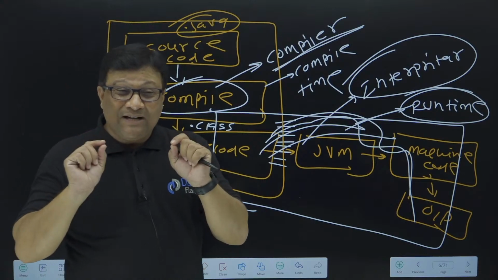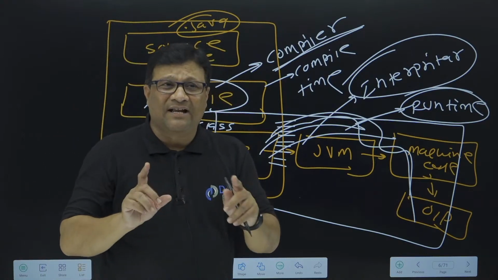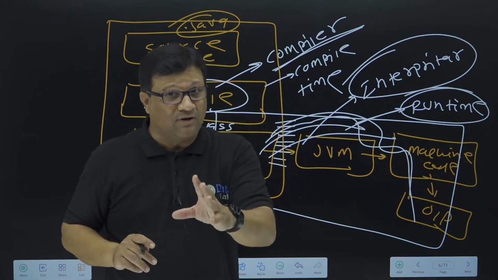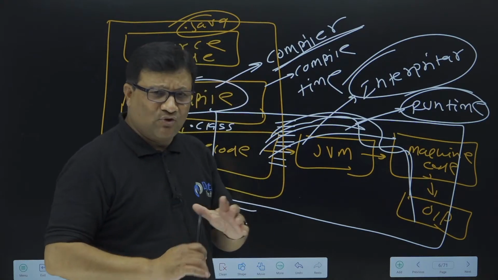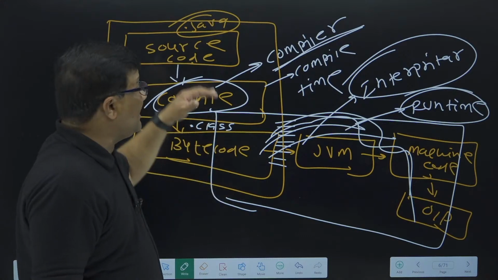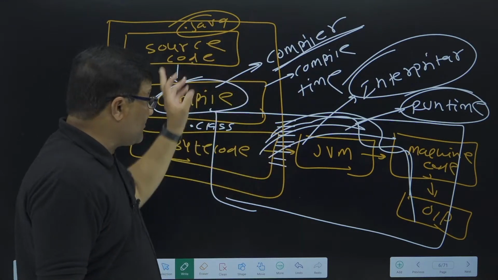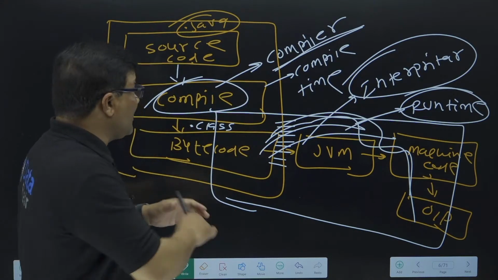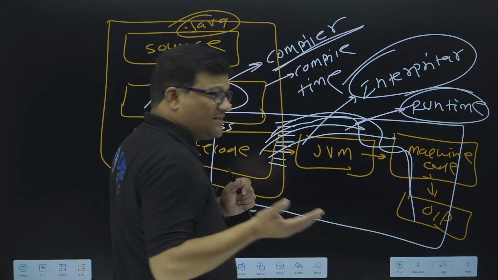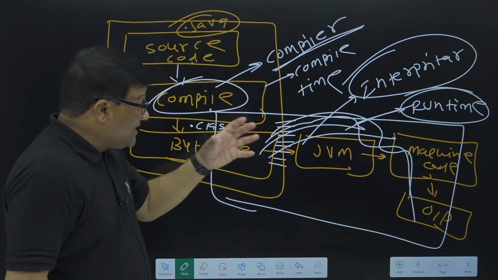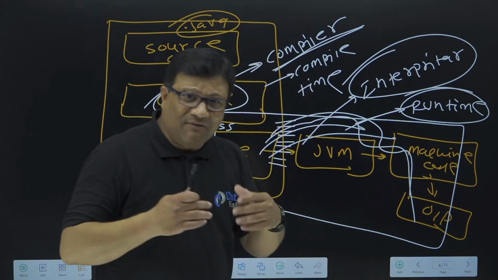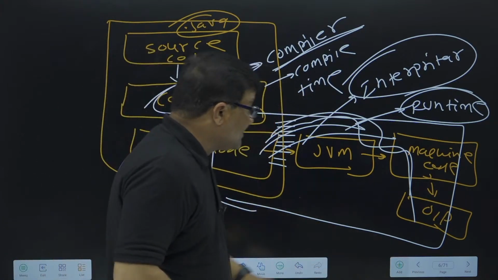Okay, don't get any confusion like, sir, where is the JRE architecture, where is the JVM architecture? Okay, I'll show you all the concept. Just wait for some time, I'll show you all this concept. But as a first step you need to know what Java execution is, how the Java program is executed. What is source code, what is bytecode, what is the task done by JVM, what is JVM, what is JRE? So JVM is a part of JRE. Okay, what is Java Runtime Environment? Now see this one.